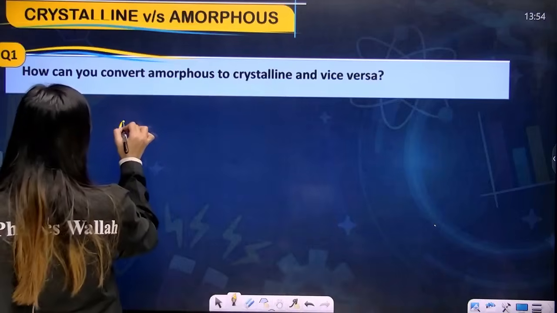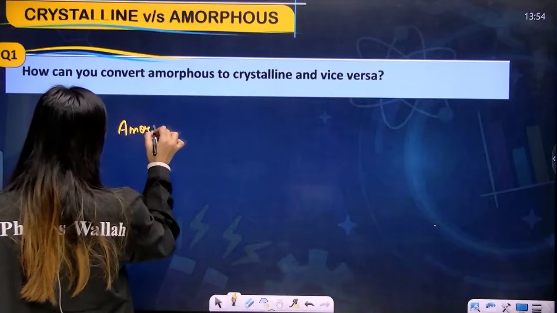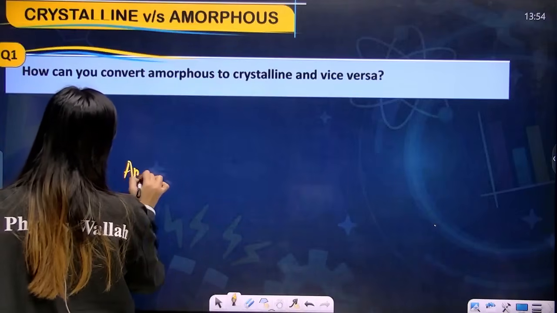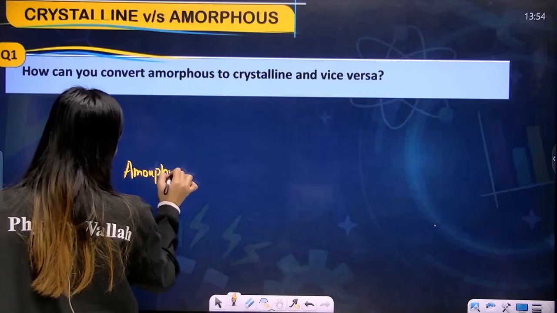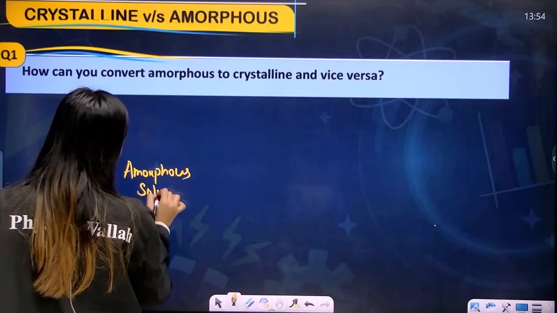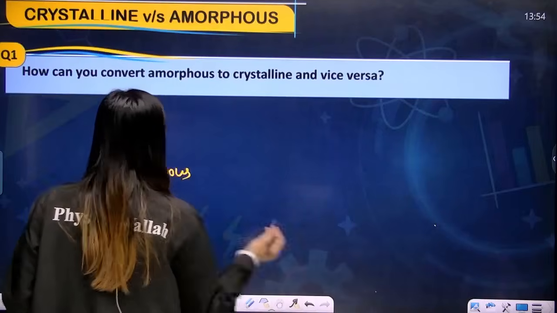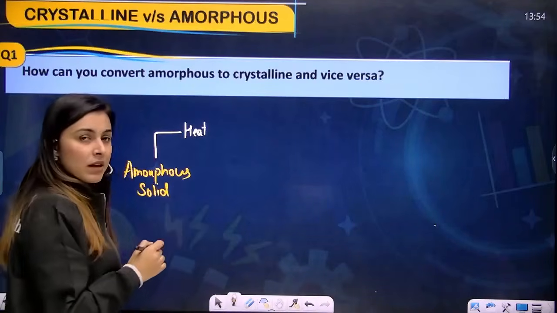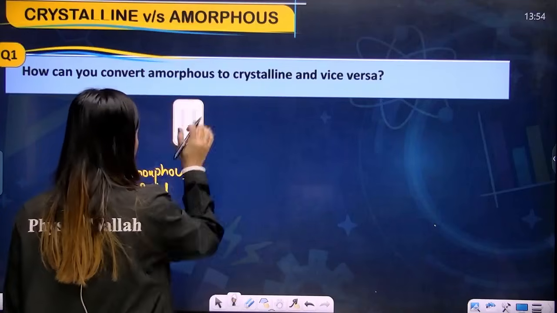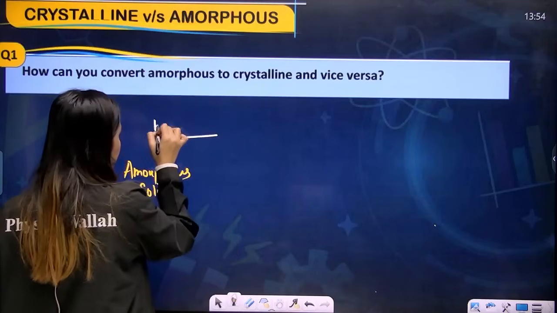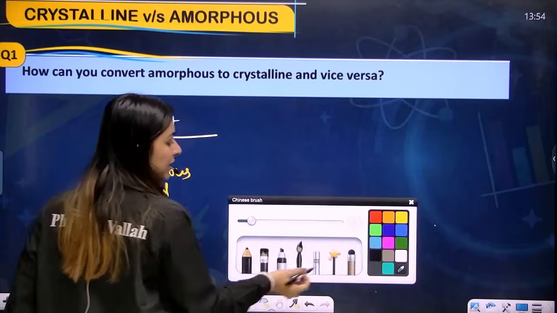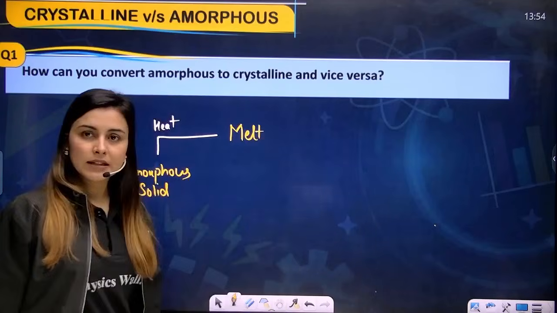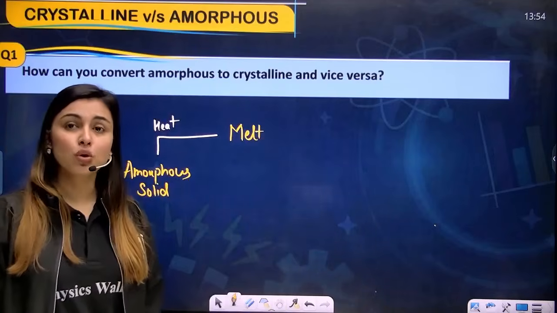See, let us say you have an amorphous solid. What you need to do is just heat it. When you heat it, it will melt. Now what are you supposed to do?